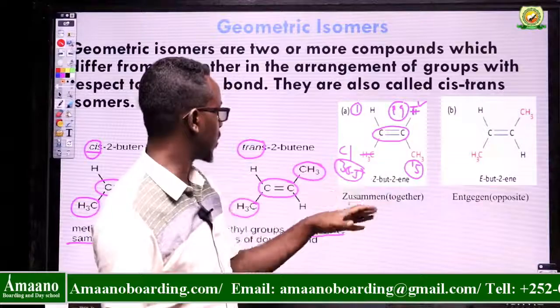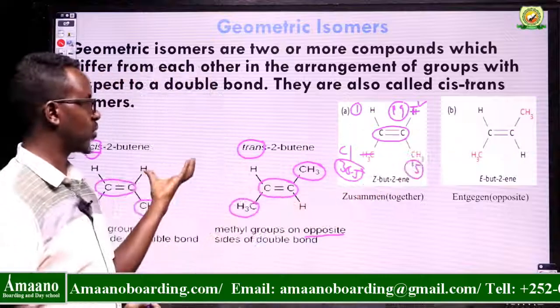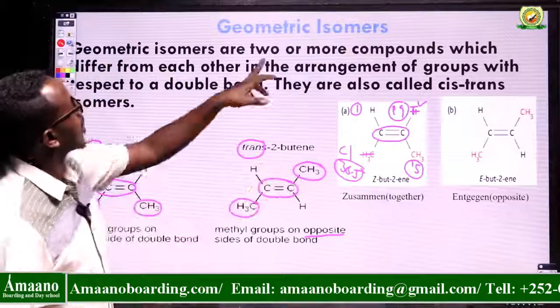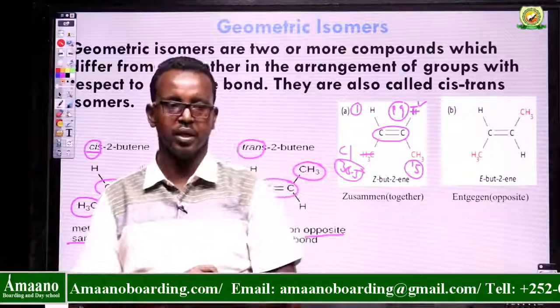What about this one? They are on the same side, so you have to say zusammen. So this is called E-Z isomers and this is called cis-trans isomers. Both of them are geometric isomers. So my students, we have to finish our lesson here. Thank you very much.